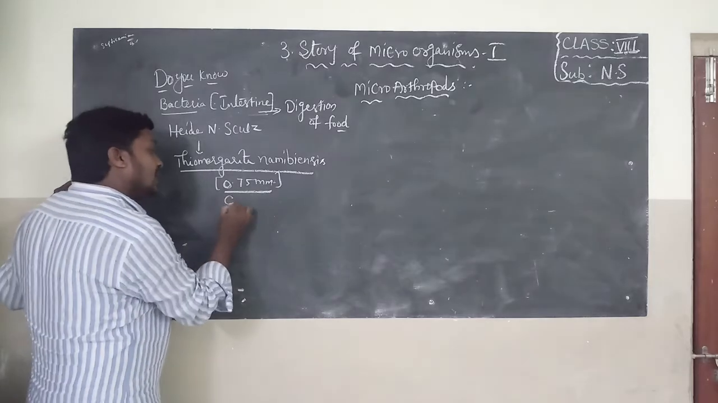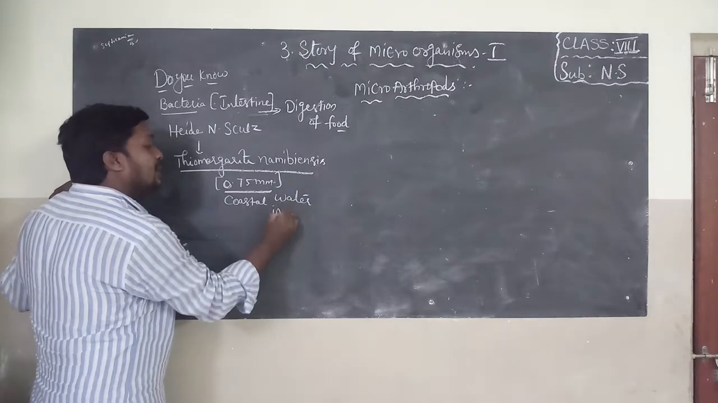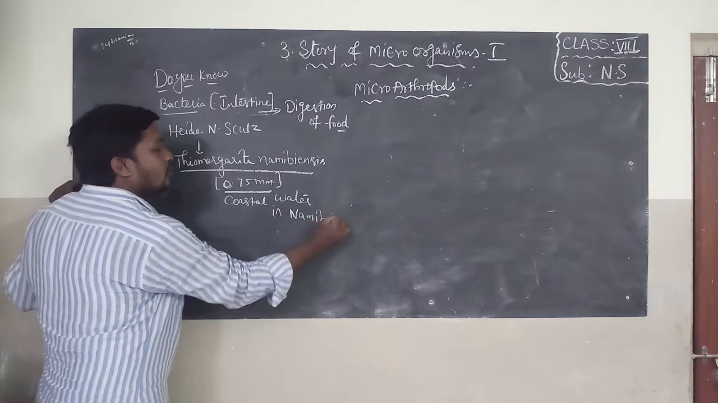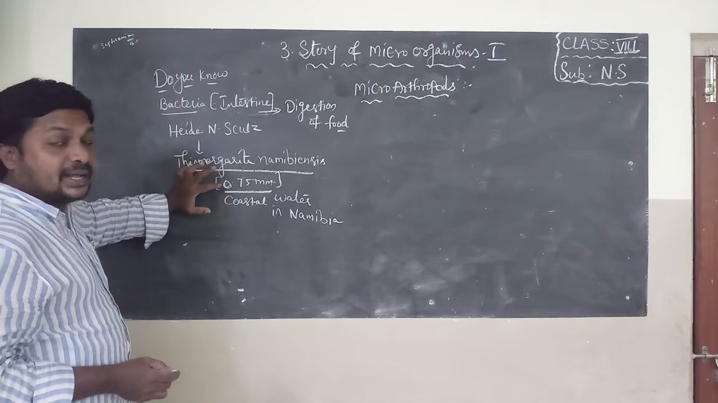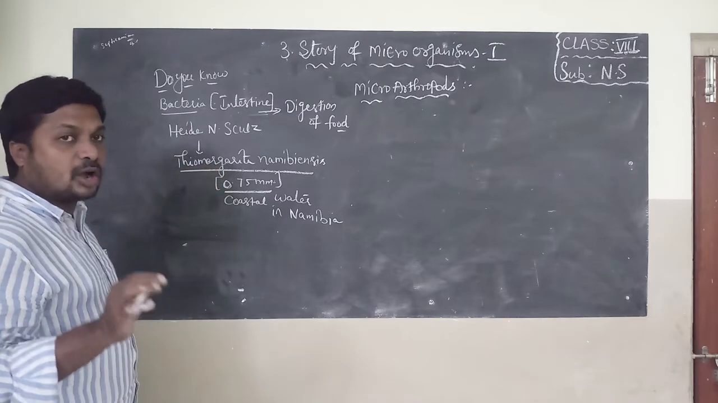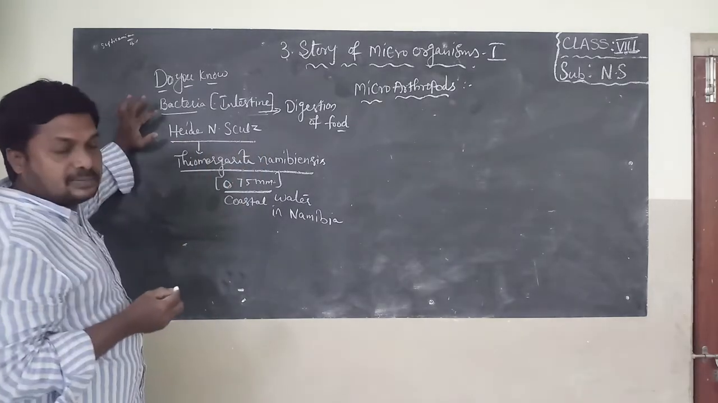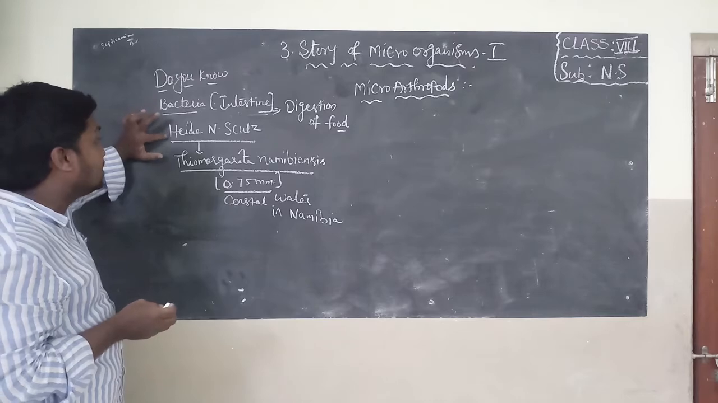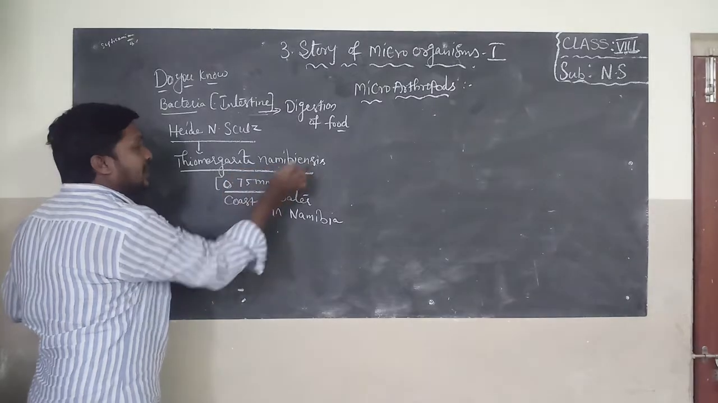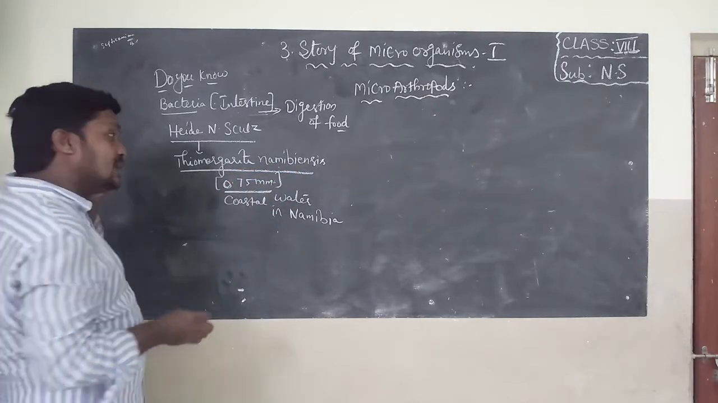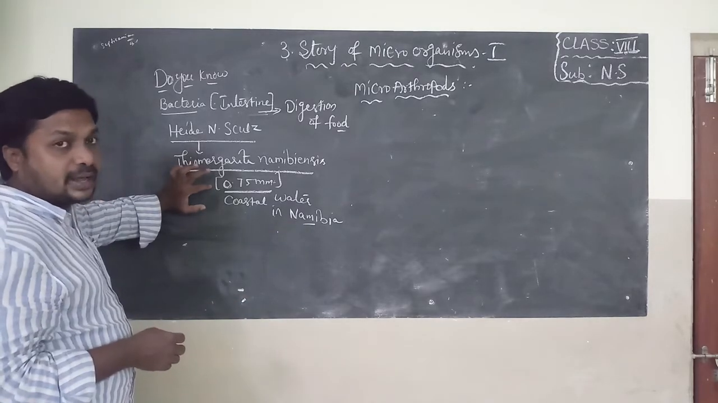This is present in coastal water in Namibia. It measures 0.75 millimeter. It can be seen with our naked eye, not with the microscope. A scientist called Heide Schulz discovered a bacteria known as Thiomargarita namibiensis in coastal water in Namibia. It is visible to our naked eye.